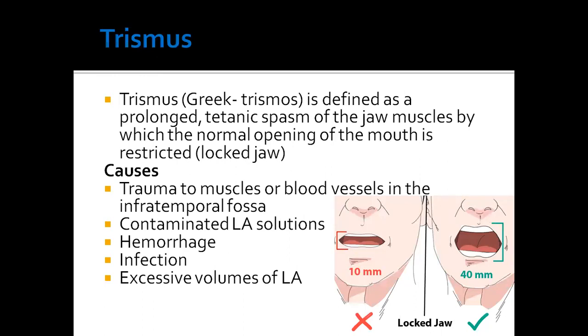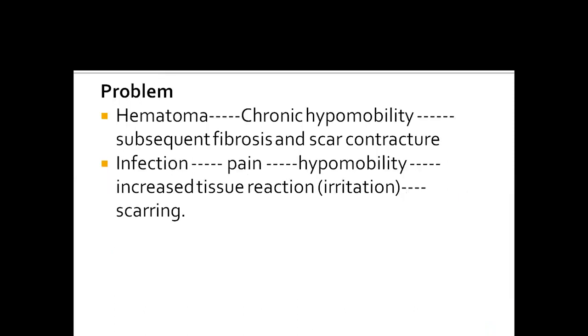Next is trismus. Trismus means lockjaw. It is defined as prolonged tetanic spasm of the jaw muscles by which the normal opening of the mouth is restricted. And the causes are trauma to muscle or blood vessels in the infratemporal fossa, contaminated LA solution, hemorrhage, infection, or excessive volume of LA. And the problem is there is hematoma. It causes chronic hypomobility, which can lead to subsequent fibrosis and may lead to scar contracture.